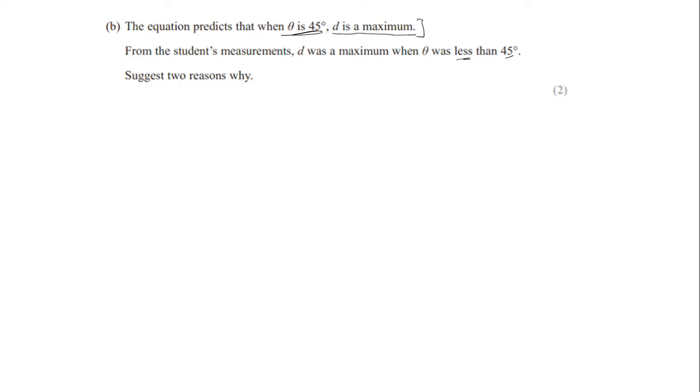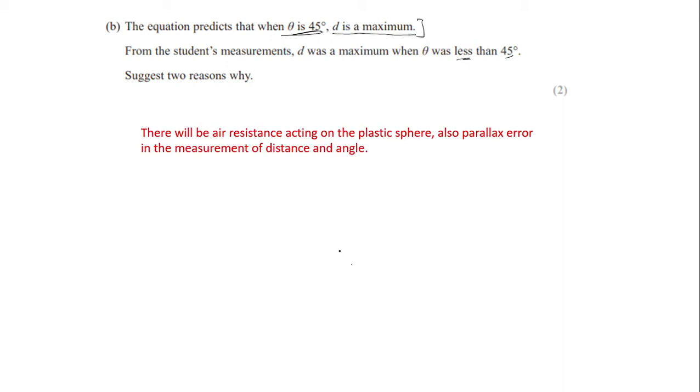This suggests two reasons, and there are many reasons you can write. Number one, of course, the sphere is made of plastic, so air resistance is acting. That will, of course, reduce the range, and velocity might not be constant in every launch. So these kinds of things you can include. And of course there will be a parallax error because you are doing the measurement from the meter rule and protector. You can include that velocity might not be constant in every launch. It might be slightly different.